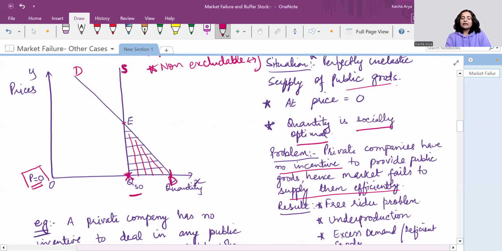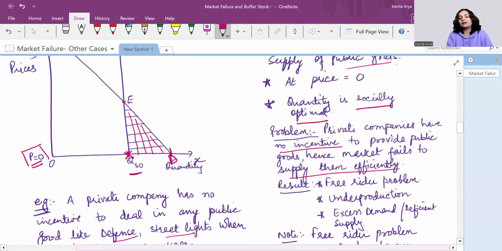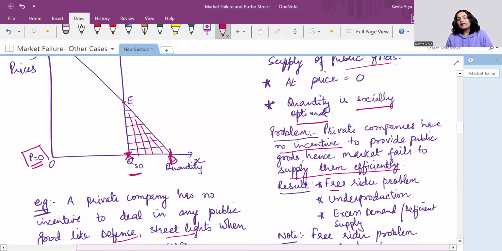Because of its non-excludable nature, even if the person is able to afford it, even if the person should be paying, because it's provided free of cost, it's just a burden to the government, right? So it's a free rider problem which happens on account of non-excludability.